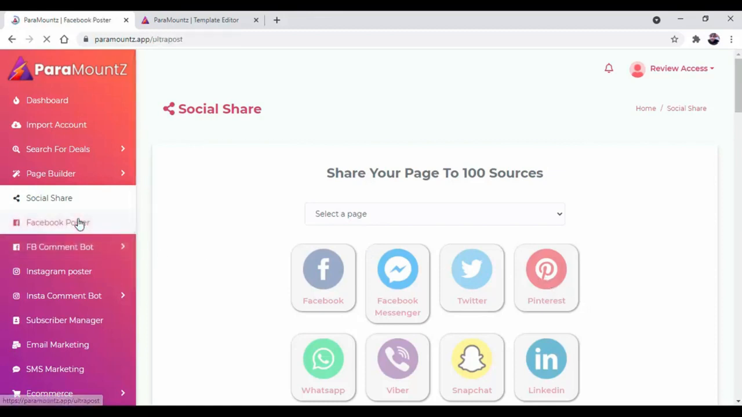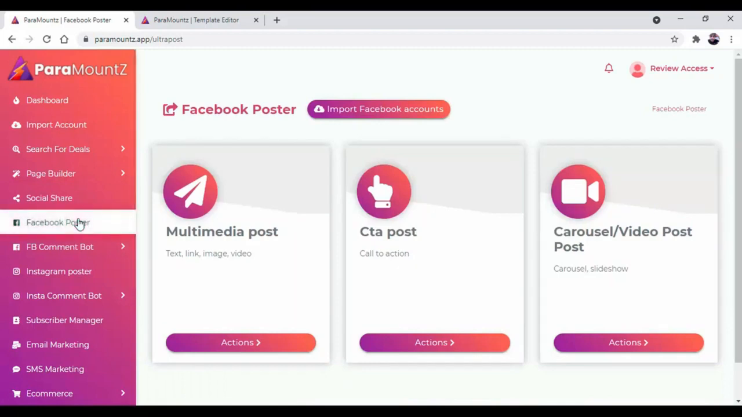Now there is a direct Facebook poster which will help you to create a multimedia post, call to action post and carousel or video post. Inside the multimedia post, you can create a text post, link post, image post and video post.